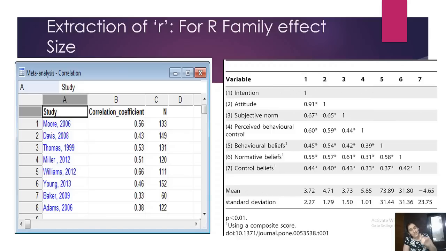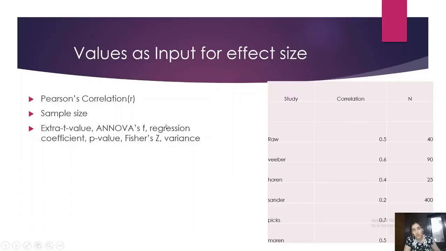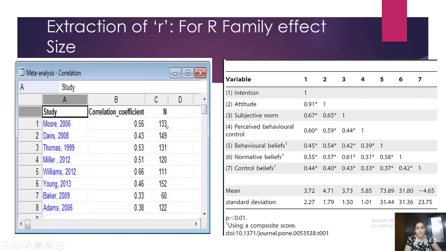Each paper will have a sample size. I will also be putting in the sample size, which is n. For example, 133, 149. These are the sample sizes of the respective authors and their correlation values between any one bivariate relationship. So here it is attitude and intention. Similarly, I will have to repeat this whole Excel sheet for, say, subjective norm and intention.